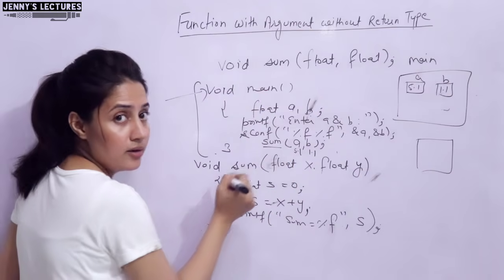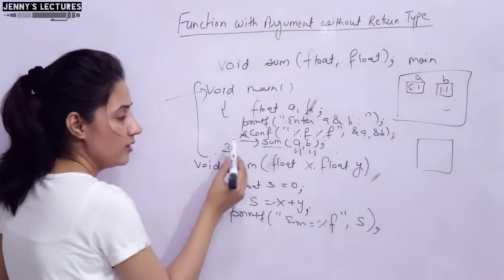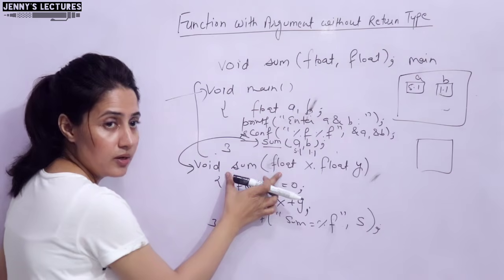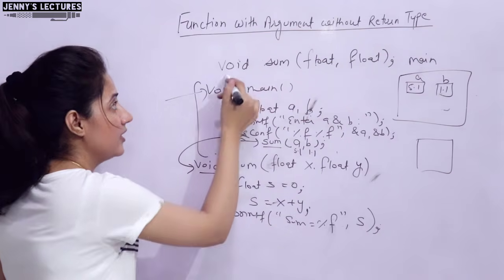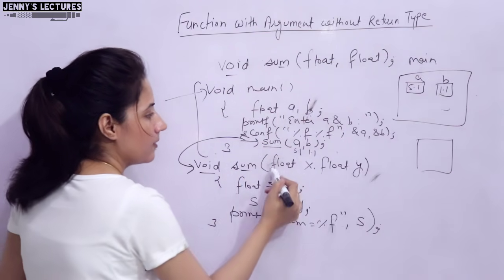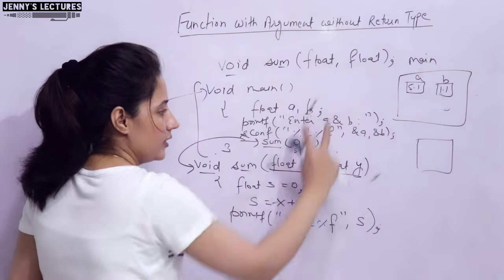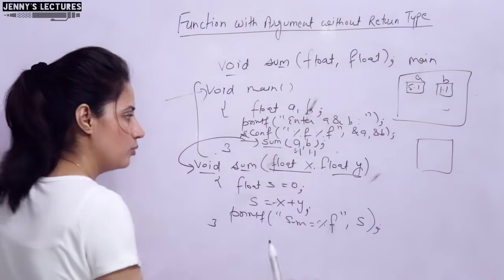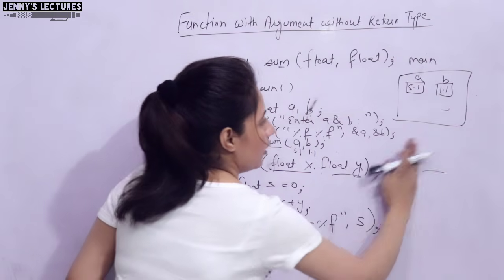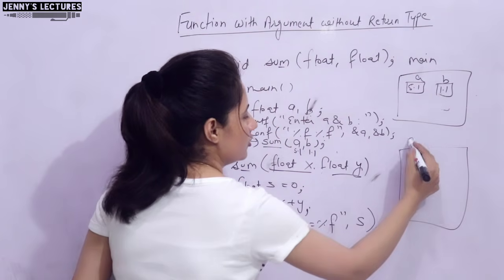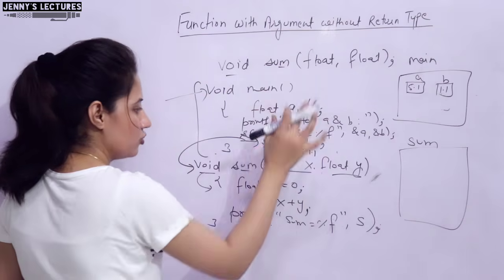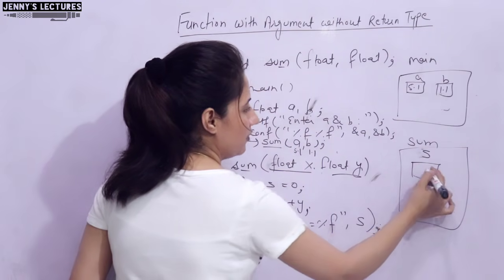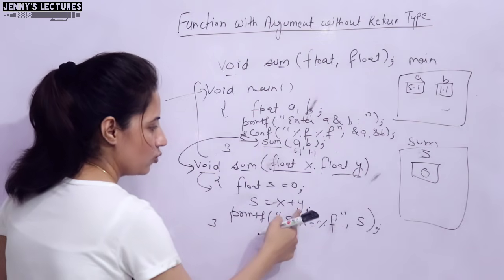Now the function call. Whenever control goes here, it is a function call, so it will search for the definition of the function. Now match with this declaration: return type matching, sum, same. Number of arguments, 2, yes. Data type of the arguments, float, yes, matching. So now no problem. Now enter here. Some memory would also be allocated to this function sum. This is the called function, and main is the calling function. Now here we have float s, a variable having value 0. s is equal to x plus y.